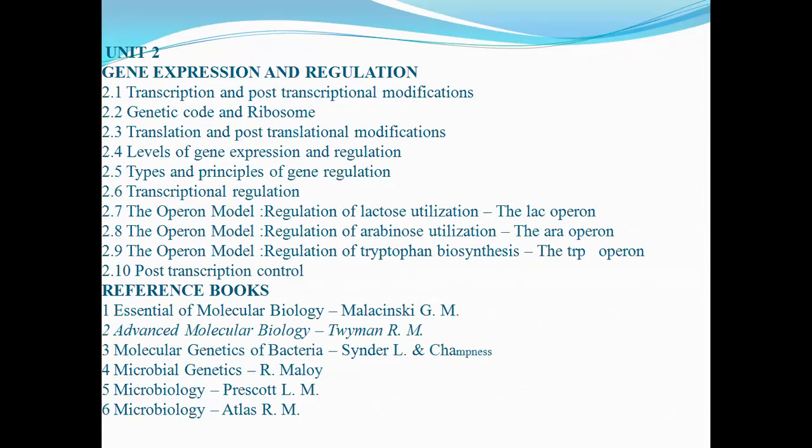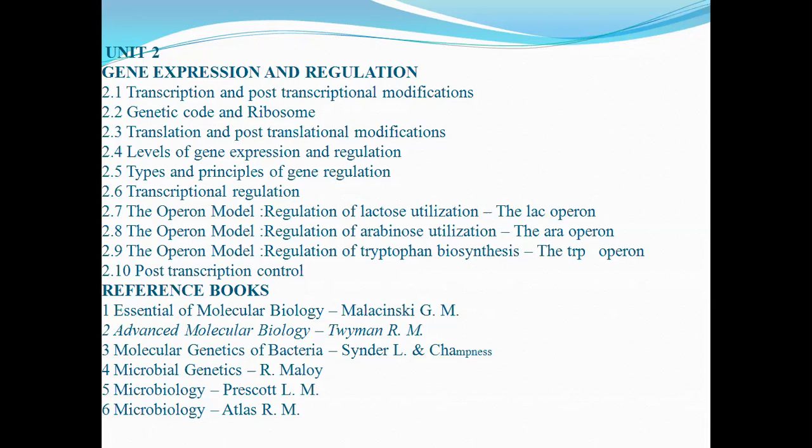After transcription, we will be studying post-transcriptional modifications, post-translational modifications, levels of gene expression and regulation. Also, we will be studying the ribosomes, various types of ribosomes, and the genetic code. Next, we will study various levels of gene expression, then types and principles of gene regulation.